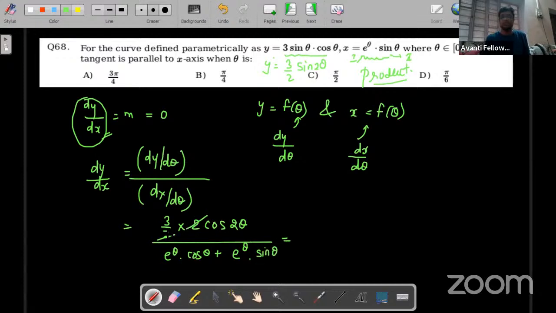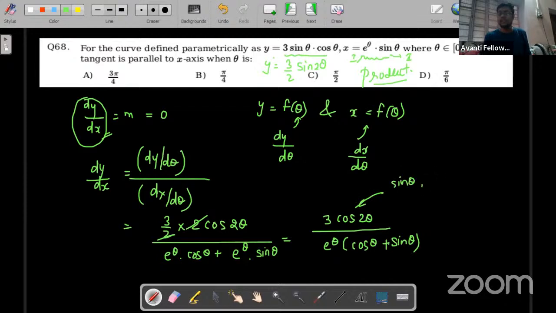Now 2 and 2 in the numerator are cancelled. 3 cos 2 theta upon, in the denominator e to the power theta is common, we can write cos theta plus sine theta. Now you can write cos 2 theta, the double angle formula, in terms of sine theta and cos theta. We know that cos 2 theta is cos square theta minus sine square theta.